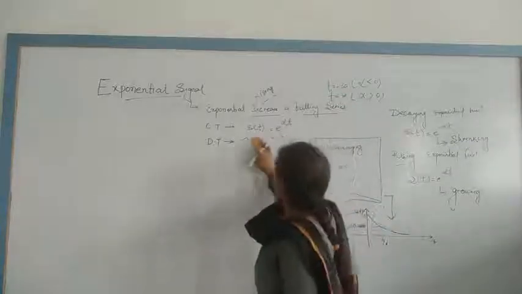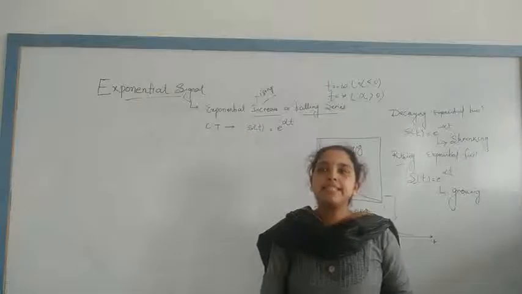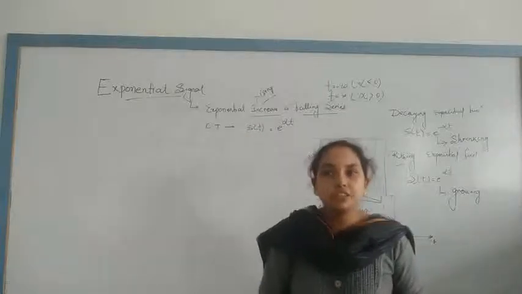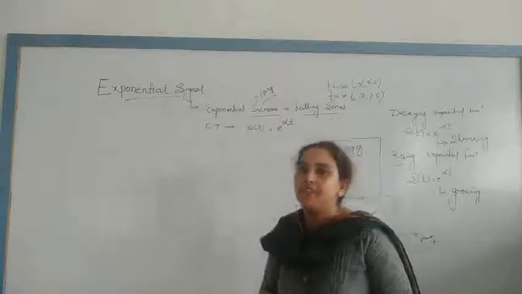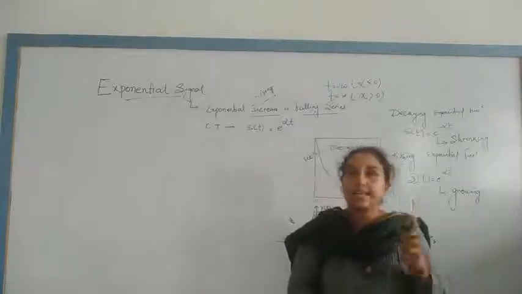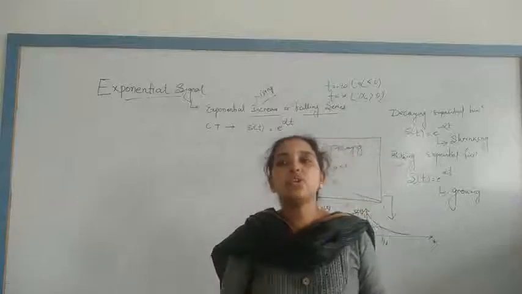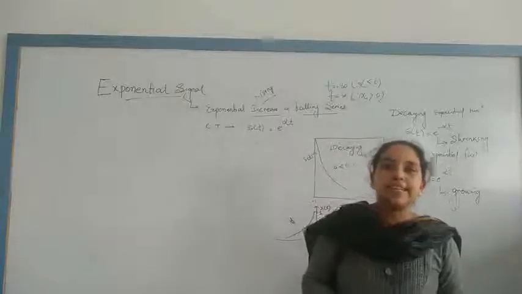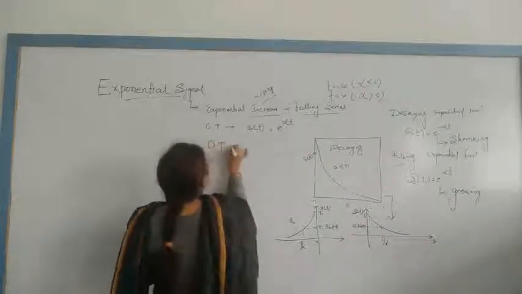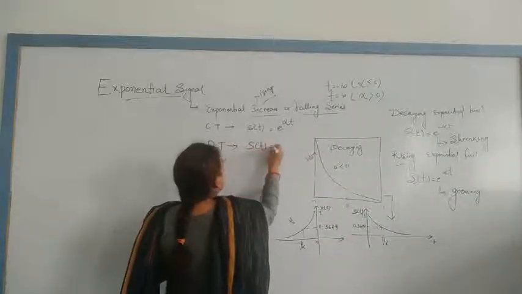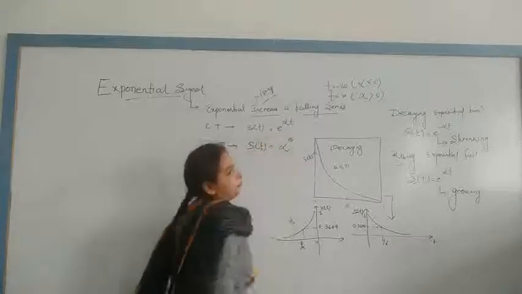Basically, in discrete time signals, the definition of the exponential signal takes slightly different forms. In discrete time, s of n is equal to alpha to the power n.